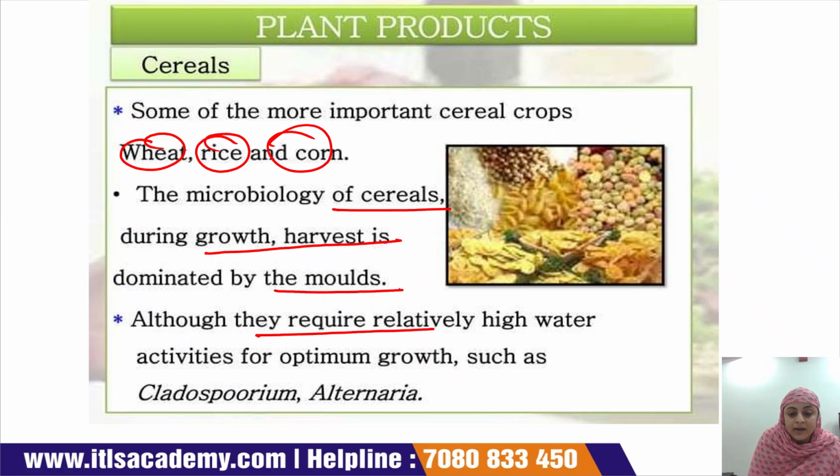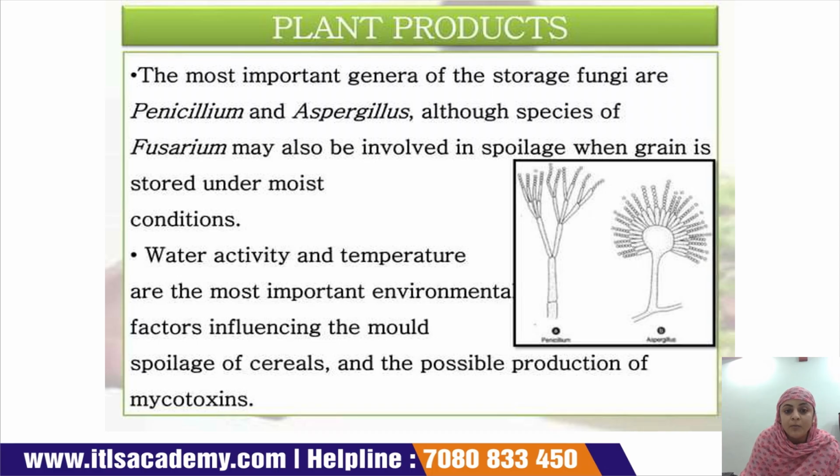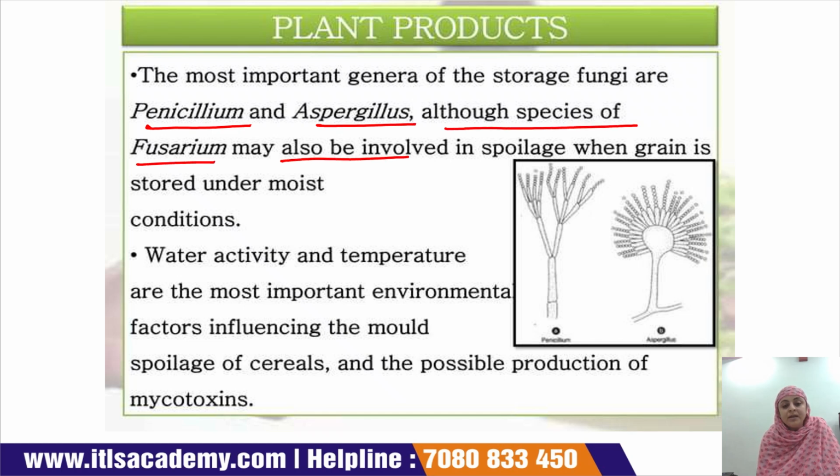Although they require a relatively high water activity for optimum growth, like Cladosporium and Alternaria, the most important genera of storage fungi are Penicillium and Aspergillus, although species of Fusarium may also be involved in spoilage when the grain is stored under moist conditions.